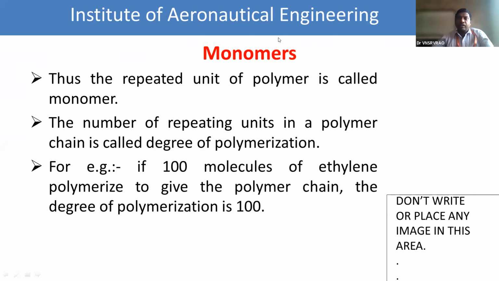So what is the monomer definition? Basically the basic unit of a polymer is known as a monomer, and from the starting of the chain to the ending of the chain we observe the monomeric linkage unit. That's why this monomer is called a repeated unit, and the number of the repeating units in a polymer chain is called the degree of polymerization.